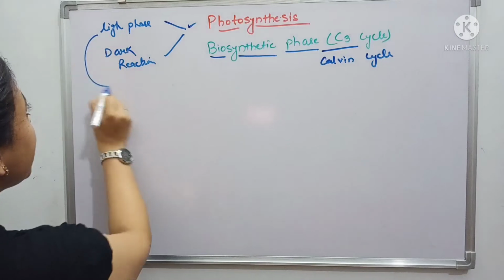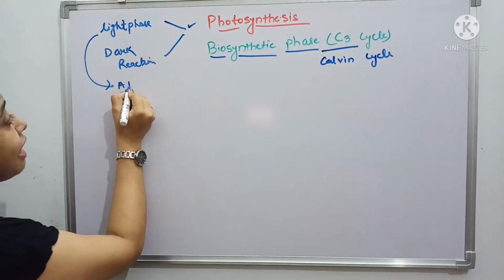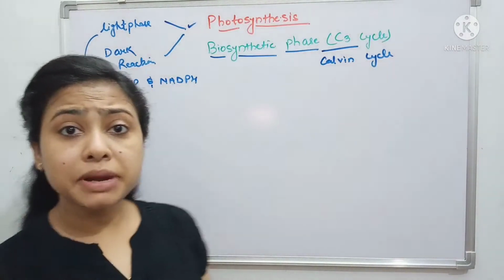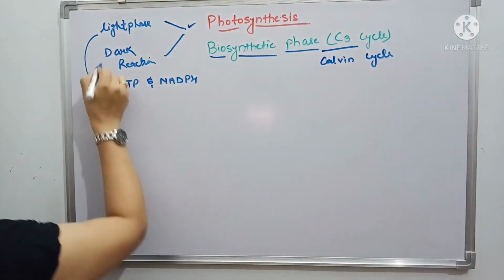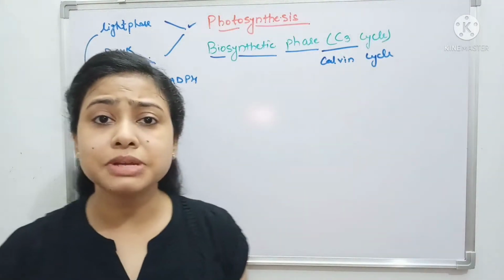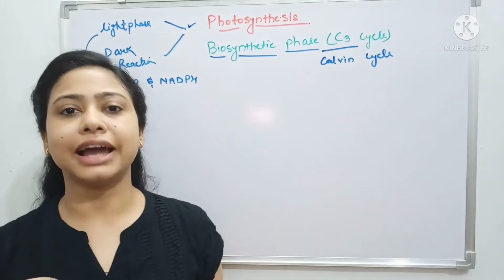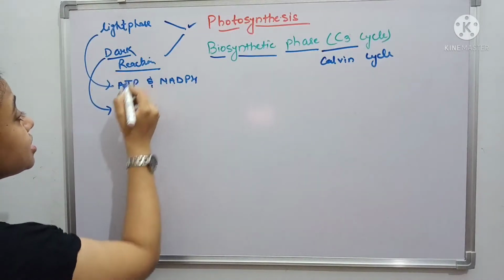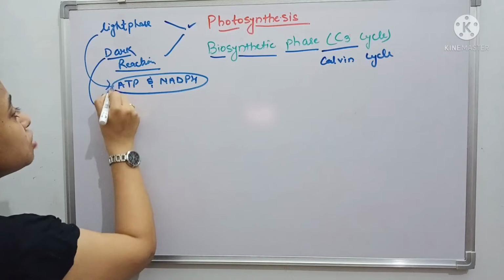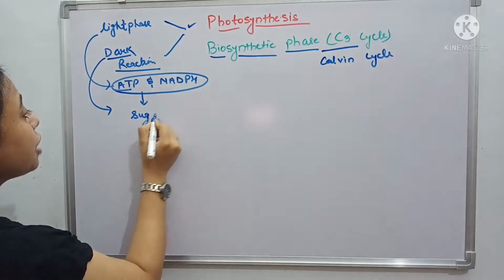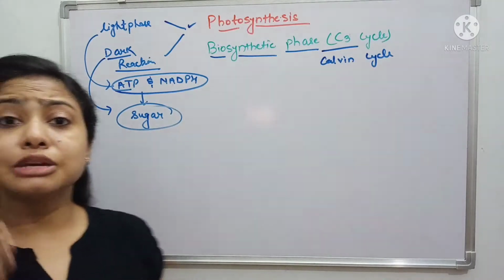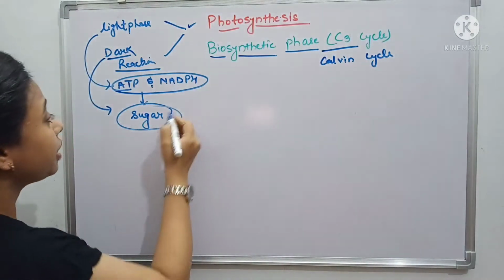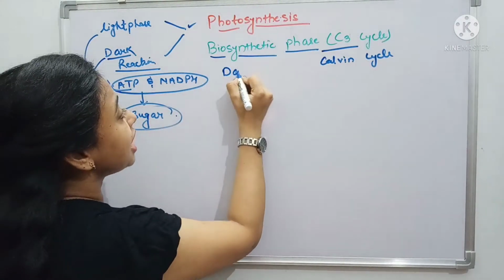In light reaction, mainly the energy molecules ATP and NADPH get formed, and it takes place in the presence of light. But dark reaction, what does it do? It doesn't mean it always takes place in light. No, it doesn't require light. That's the only reason it is called dark reaction. It uses these energy molecules to synthesize carbohydrate, or you can say sugar, which is ultimately the food or the product of photosynthesis.